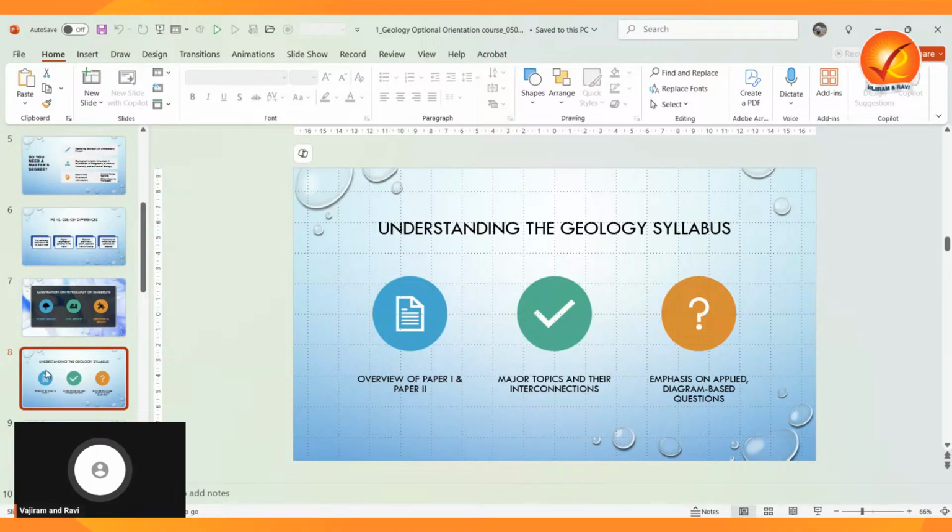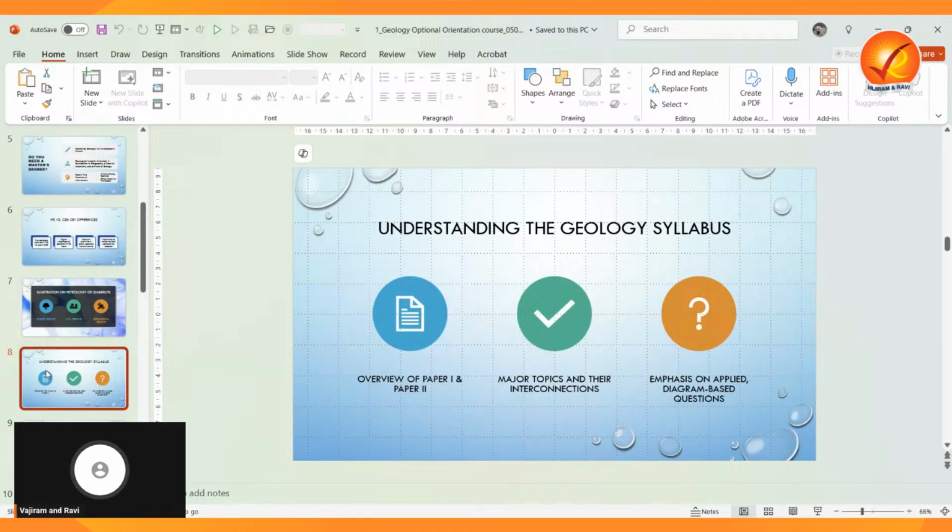Even mineralogy, if you are dividing these things, we can say it will be divided into the physical mineralogy, optical mineralogy, and crystallography. So for better understanding, suppose this is the thing, actually a micro syllabus will be there. Once you have the micro syllabus, your 25% of the preparation is completed, we can say.